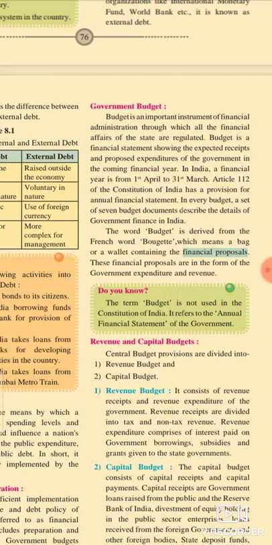These financial proposals are in the form of government expenditure and revenue. The budget carries all the financial revenue receipts and expenditure of the government.